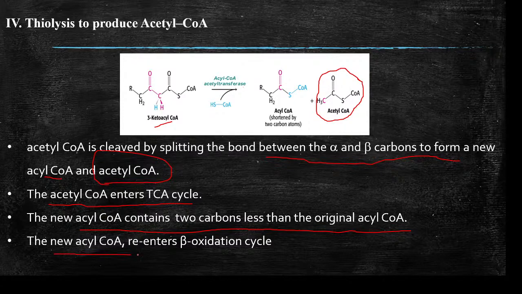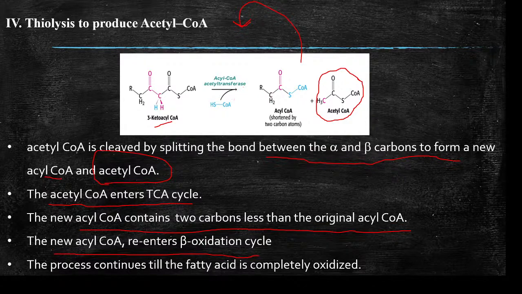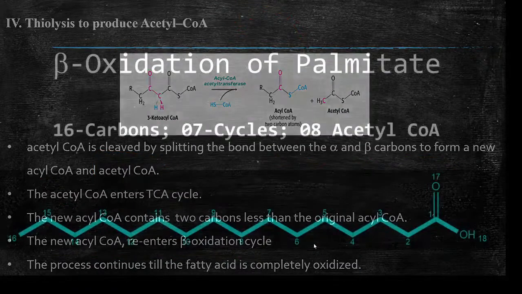The new acyl-CoA will re-enter the beta oxidation cycle once more. It will again undergo dehydrogenation, then hydration, then dehydrogenation again, then thiolysis, until all the carbons are exhausted. So the process continues till the fatty acid is completely oxidized.